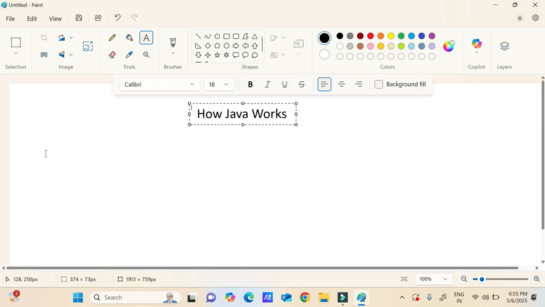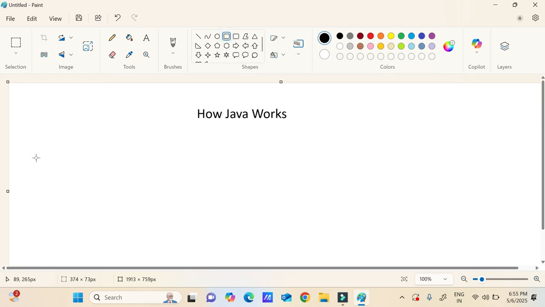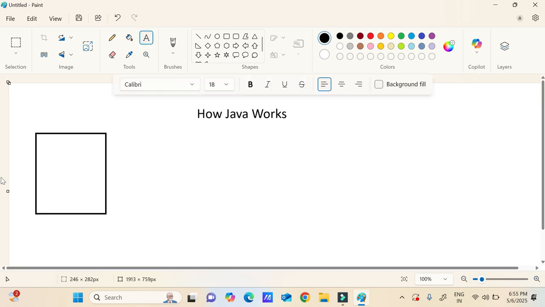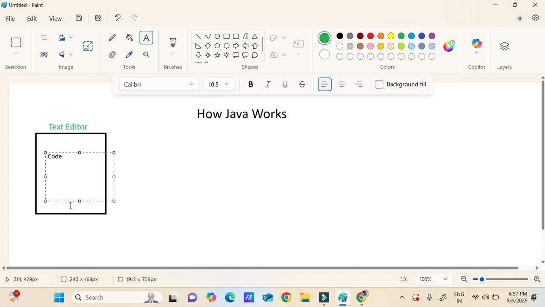As we all know, we will be building an application, so we will have one notepad. To build an application, we are going to write the code. Just assume that this is a text editor. Java is a high level programming language, correct? So directly we don't have a run button.